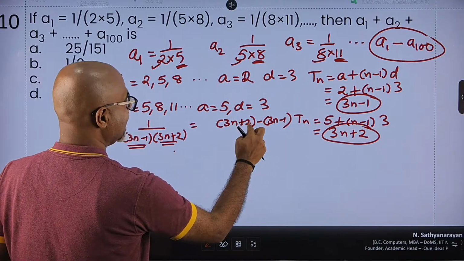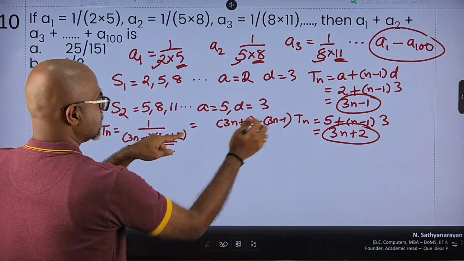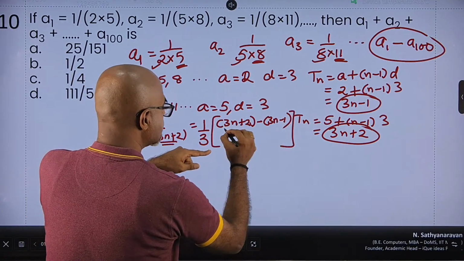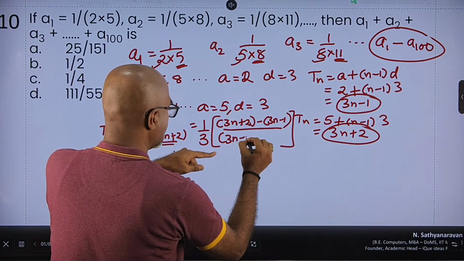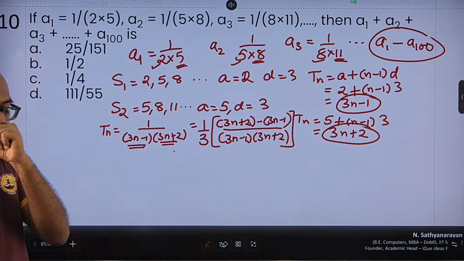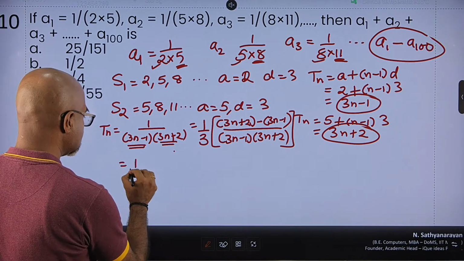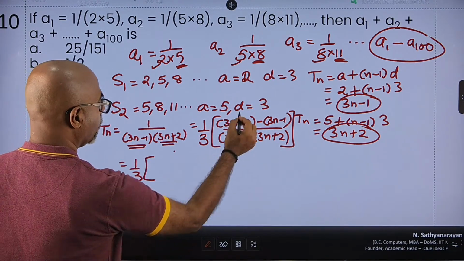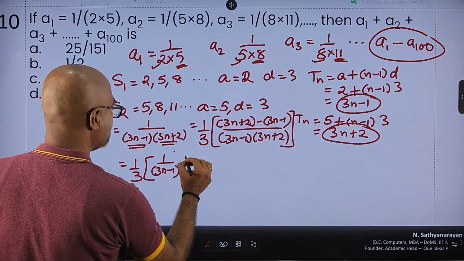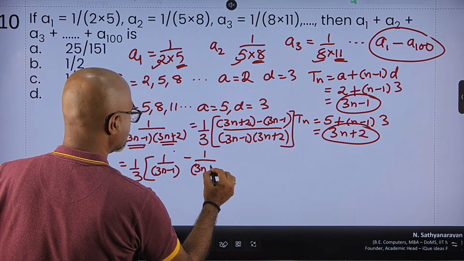So this is 3. So I need 1 on top. This is 3. So I can write it as 1/3 of this upon 3n minus 1 into 3n plus 2. And this can be written as 1/3 of 1 upon 3n minus 1 minus 1 upon 3n plus 2.